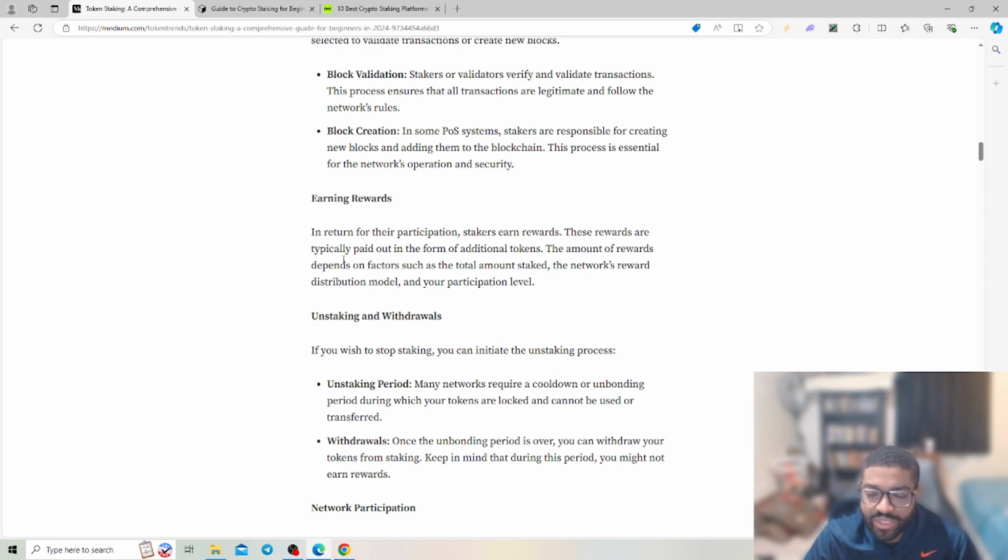In the POS, stakers are responsible for creating new blocks and adding them to the blockchain. This process is essential for the network's operation and security.